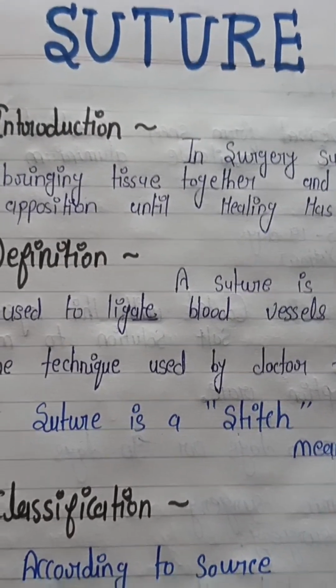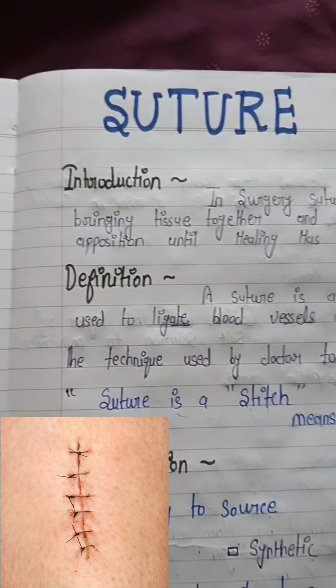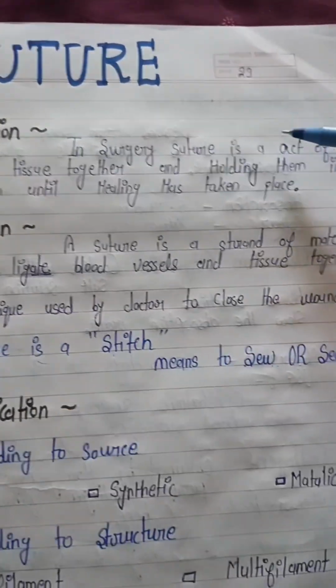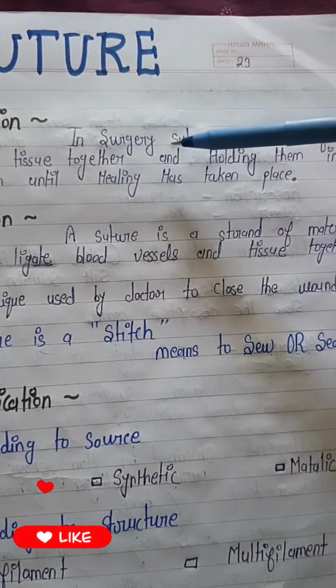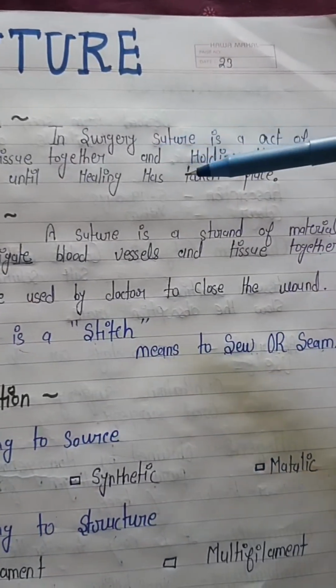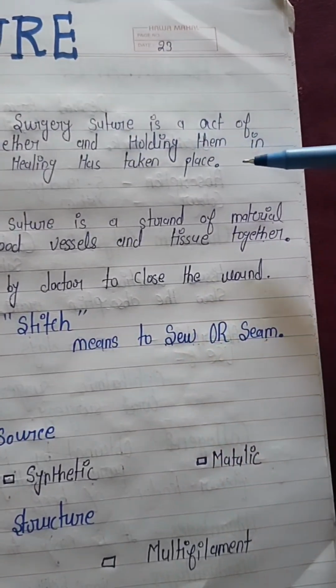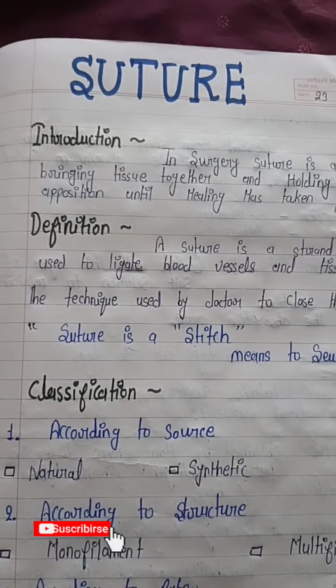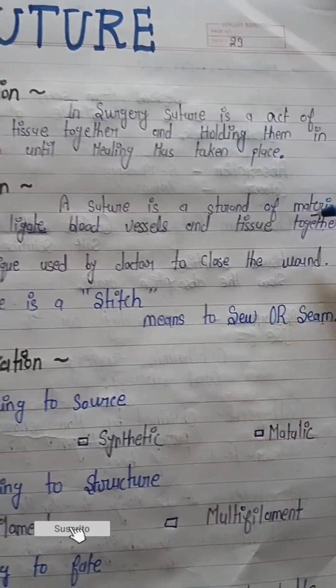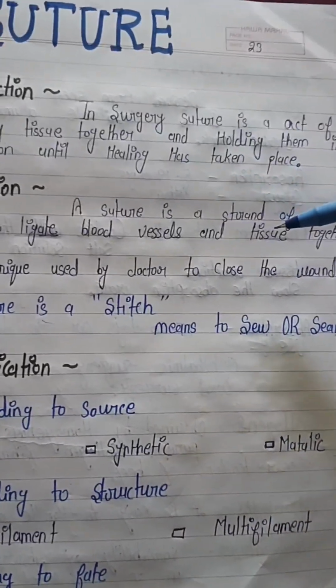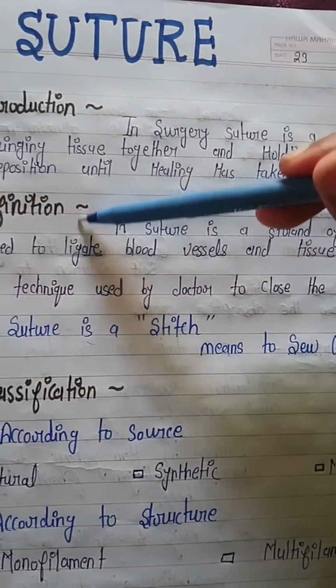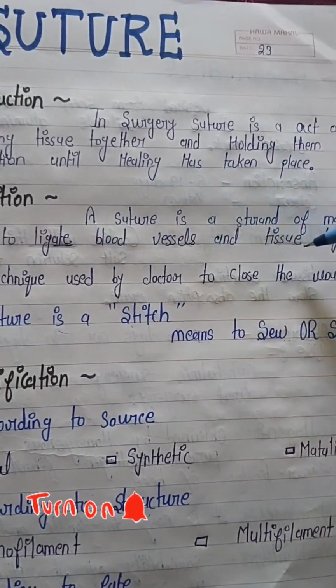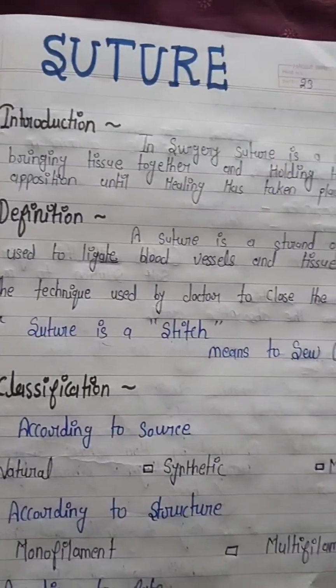So firstly, the topic of sutures. First we will see the introduction. In surgery, suture is the act of bringing tissue together and holding it in position until healing has taken place. Next we will see the definition. A suture is a strand of material used to ligate blood vessels and tissue together. Ligate means to bind blood vessels or tissues, and this is also called suturing.